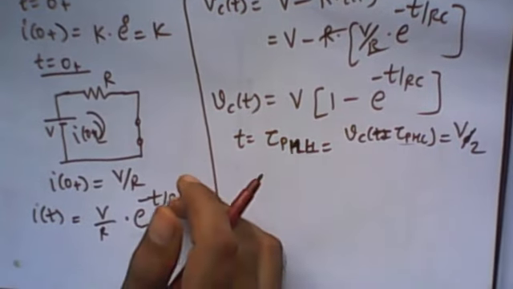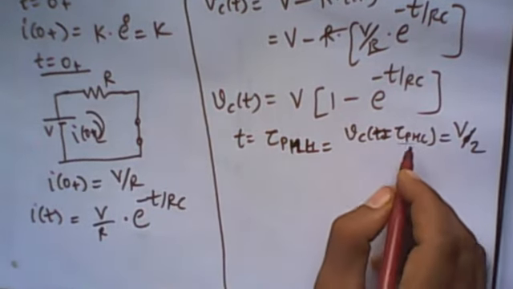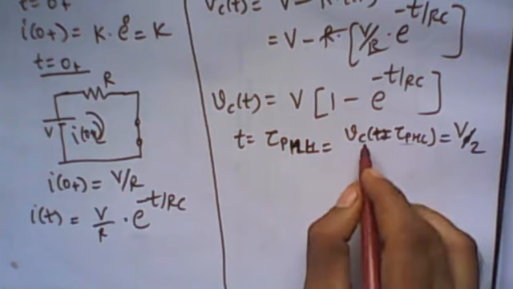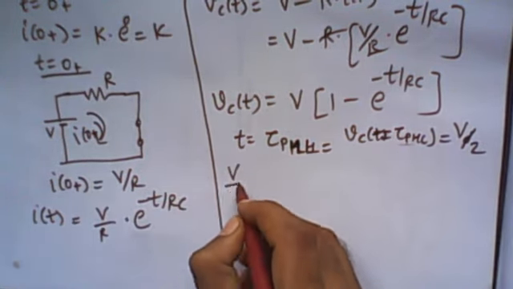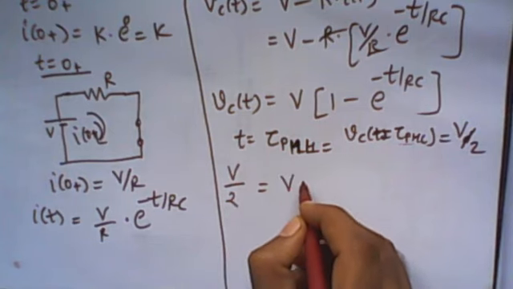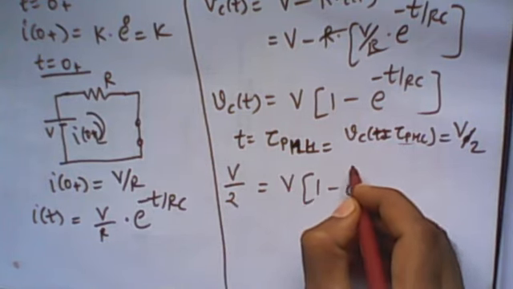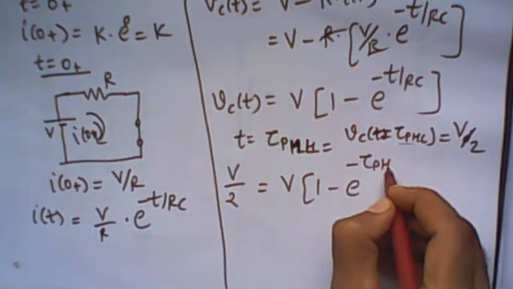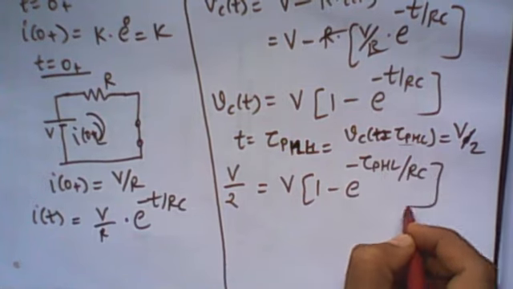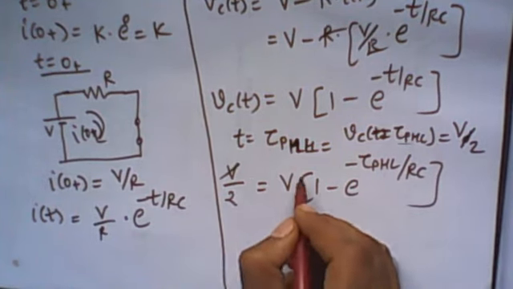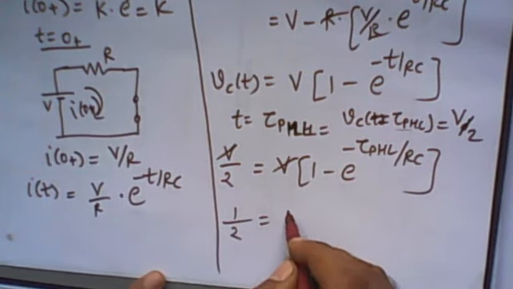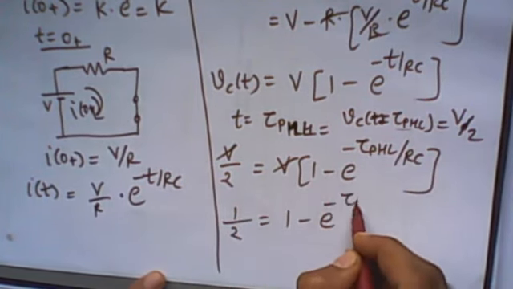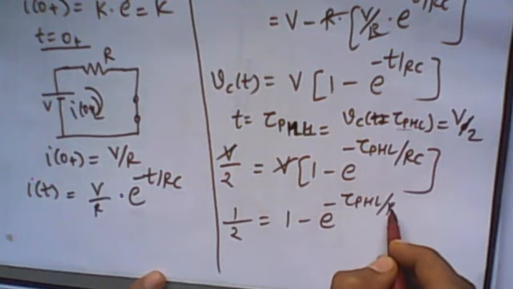So let me substitute t is equal to tau pHL, and the voltage across the capacitor is equal to V by 2, V 50%. So V by 2 is equal to V into 1 minus e raised to minus tau pHL divided by RC. Right? So V cancels, and we'll get 1 upon 2 is equal to 1 minus e raised to minus tau pHL by RC.